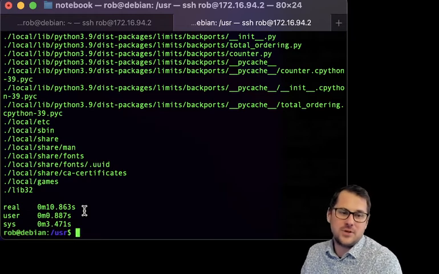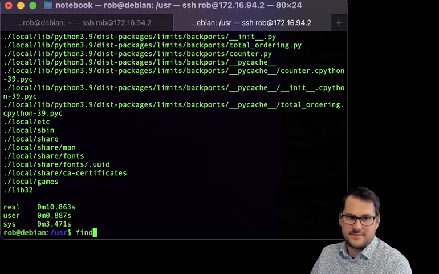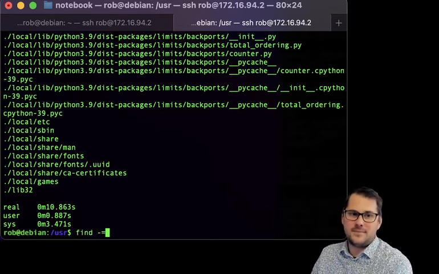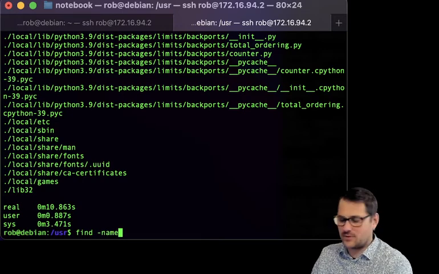Yeah. So now we have find. But we can actually find things by name. We don't have to use grep. install kernel.